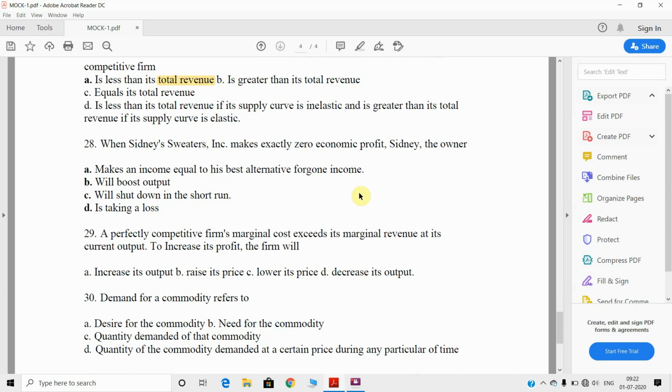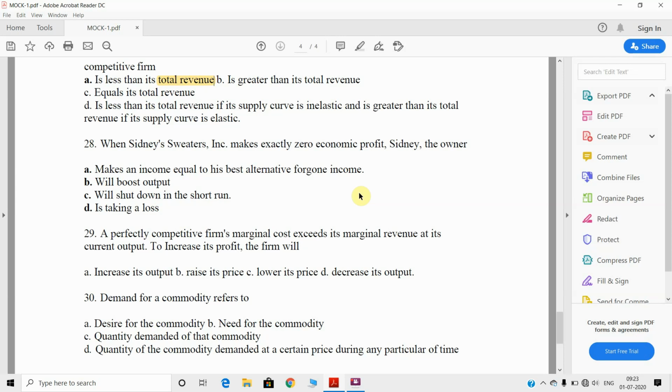Next, come to 28. When Cinder Sweeters Inc., a company, makes exactly zero economic profit, the owner's decision is: it makes an income equal to his best alternative foregone income, which comprises the opportunity income.